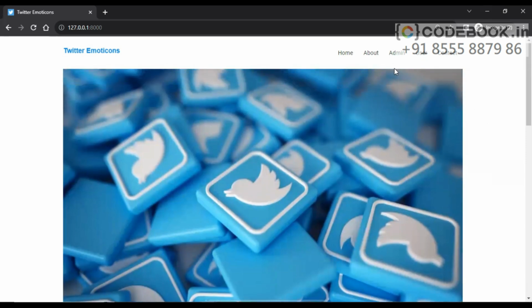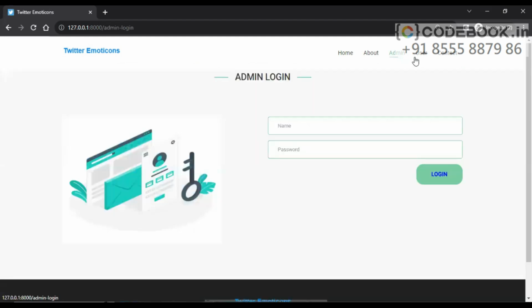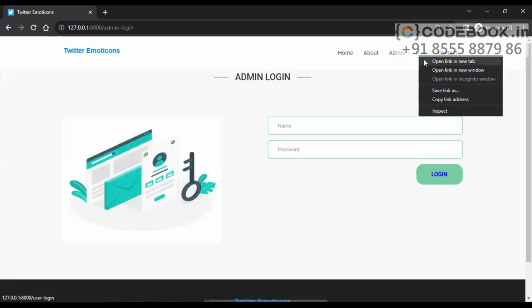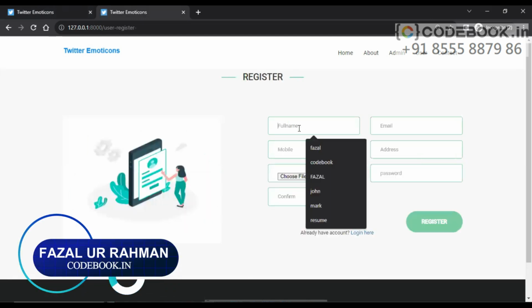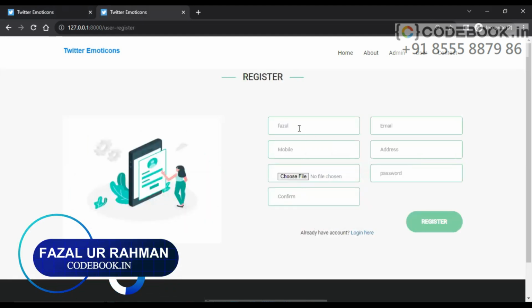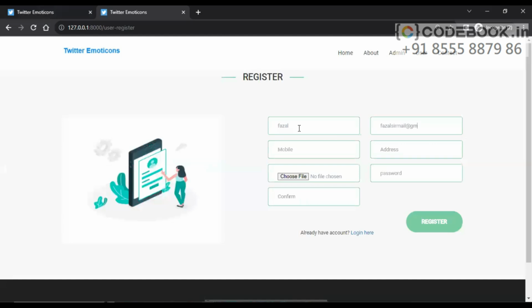Let me open these two users in two different tabs for a better and easier flow of our project. First of all, administrator here. Next, I'll open user in a new tab. Let's go to user and try to register a new user here. Let me provide some details: mobile number, address, profile photo.